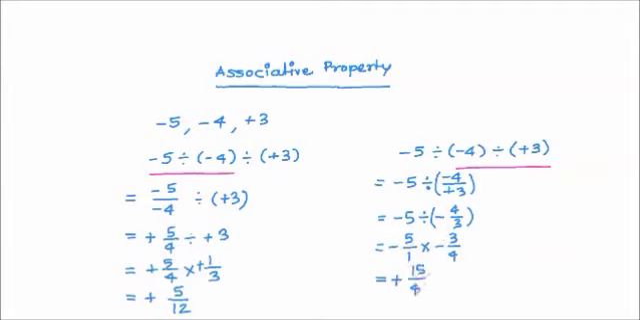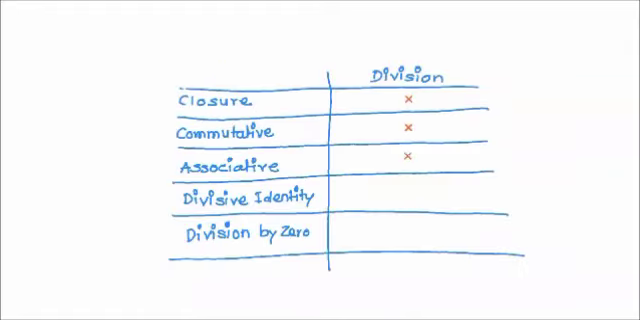Now we can clearly see that plus 5 upon 12 and plus 15 upon 4 are not equal. So that indicates that integers are not associative under division.